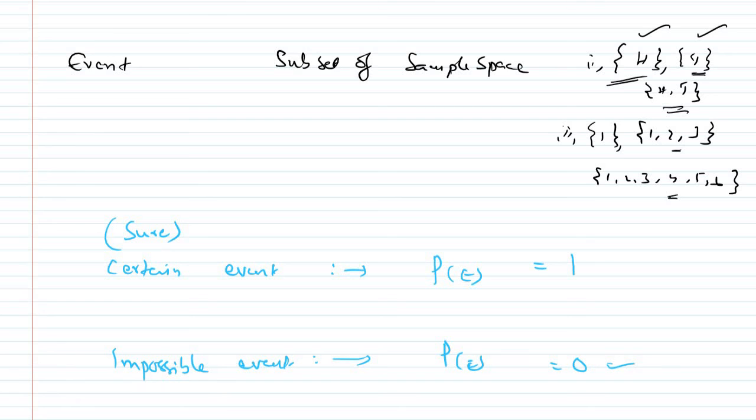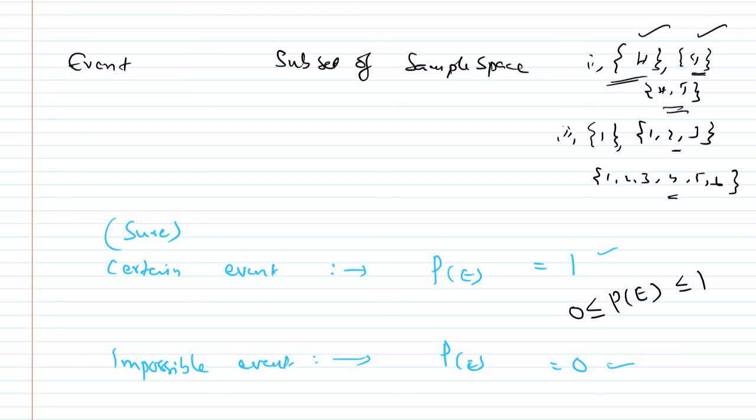From these two concepts, we can conclude that the probability of an event is always from 0 to 1 only. If it is less than 0 or more than 1, we cannot get the probability of any event.